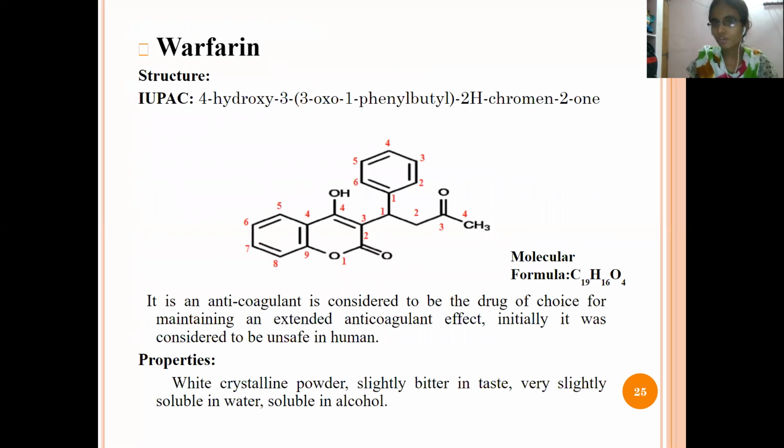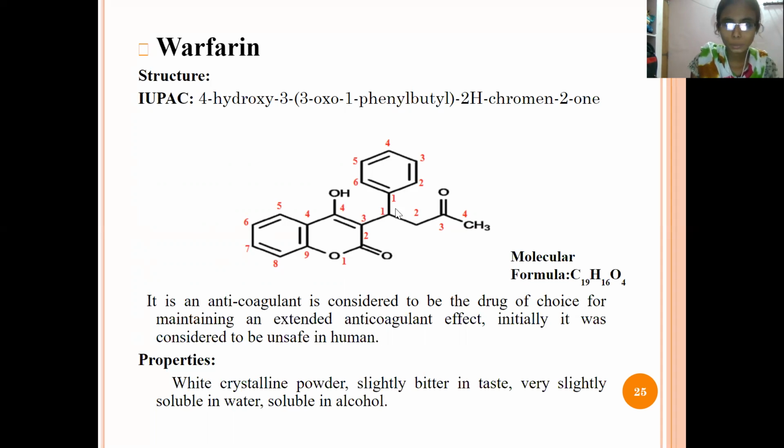So the first one is warfarin. This is the structure of warfarin, and the IUPAC name is 4-hydroxy-3-oxo-1-phenylbutyl coumarin-2-one. If you see the structure here, this is the structure of the coumarin. In the fourth position, a hydroxyl group is there, and in the second position, an oxygen group is there.